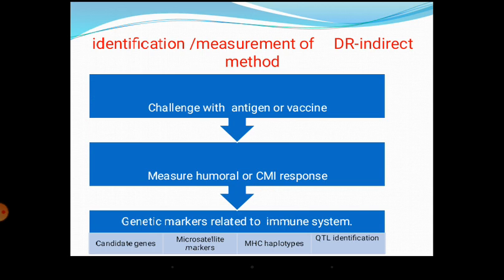You can select instead of waiting for the immune response when the animal becomes an adult, or for the character to express. You can measure the genetic potential of the animal, if you have the candidate genes or gene markers, very early in life, and do the selection earlier. So the generation interval reduces.